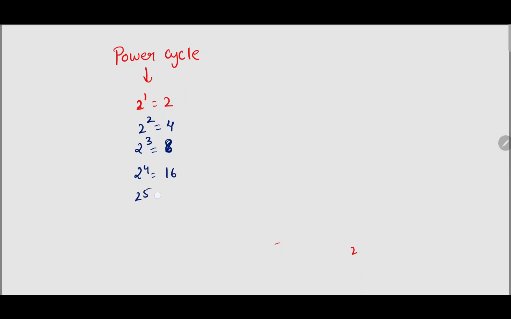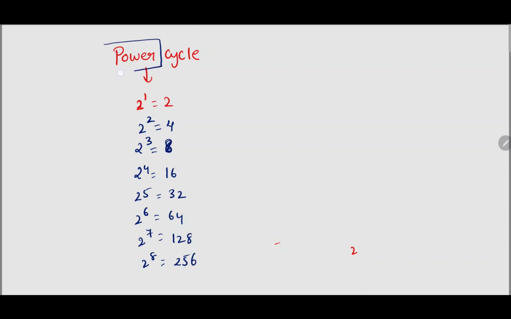Here we have to understand what we mean by power and power cycle. Let us take 2 as the base. 2 to the power of 1 is 2. In the same way, 2 to the power of 2 is 4, 2 to the power of 3 is 8, 2 to the power of 4 is 16, 2 to the power of 5 is 32, 2 to the power of 6 is 64, 2 to the power of 7 is 128, and 2 to the power of 8 is 256.